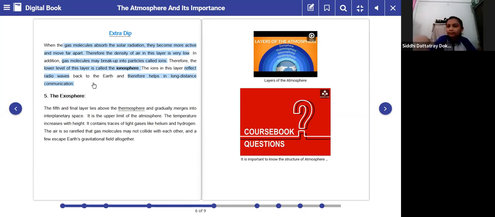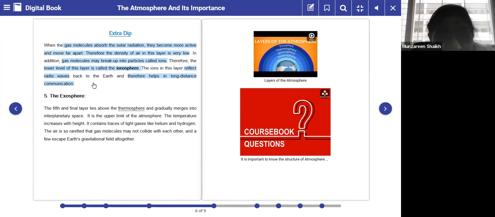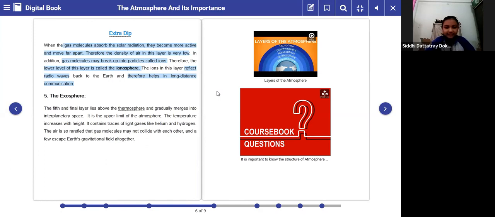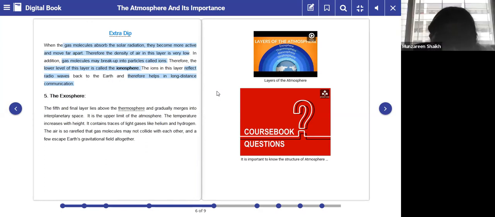Yes, ma'am. All right. Next is the last and the fifth layer, the exosphere. Can you see there's a diagram also of troposphere, stratosphere, and then at the top the exosphere. Now, this is the fifth layer, and it is the final layer, which is just above the thermosphere, and gradually merges into interplanetary space. It is the upper limit of the atmosphere. So, exosphere is usually called the upper limit of the atmosphere.